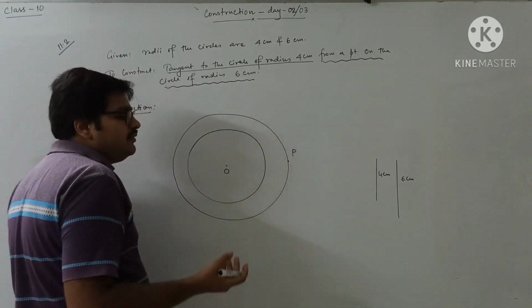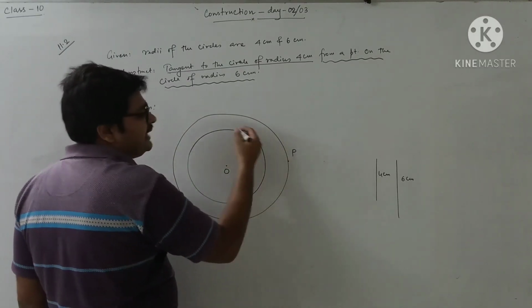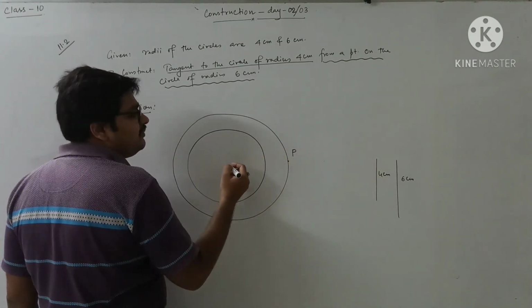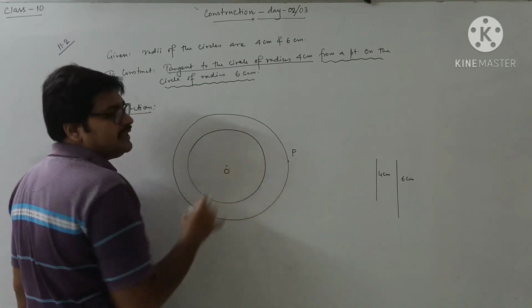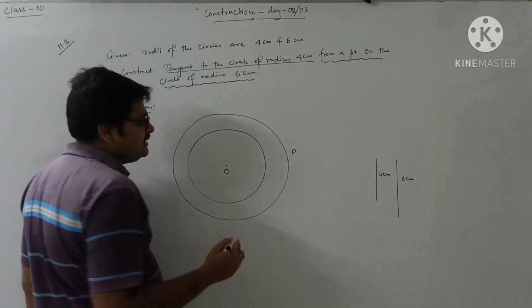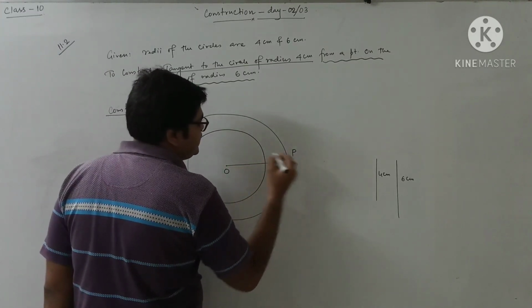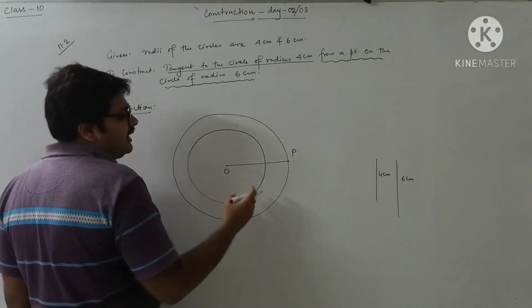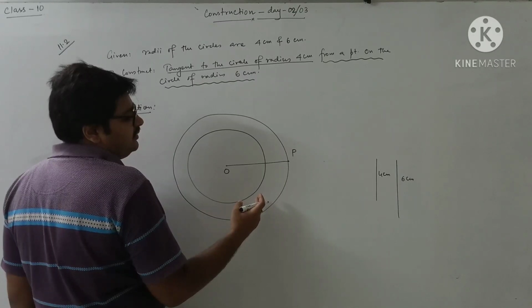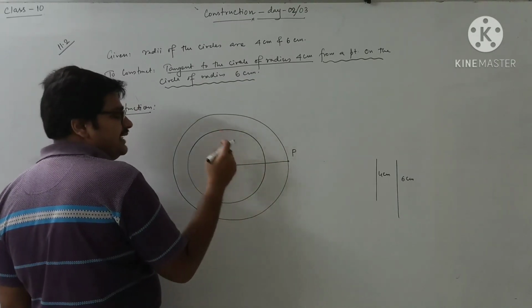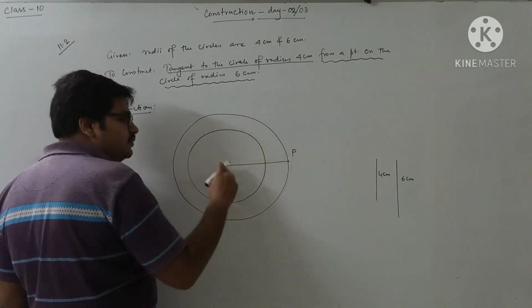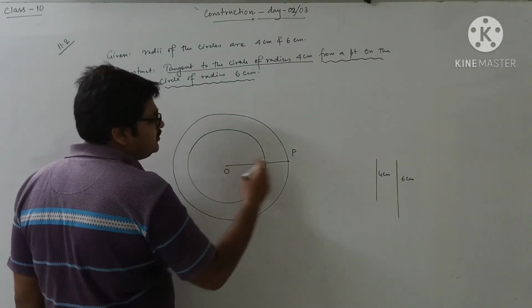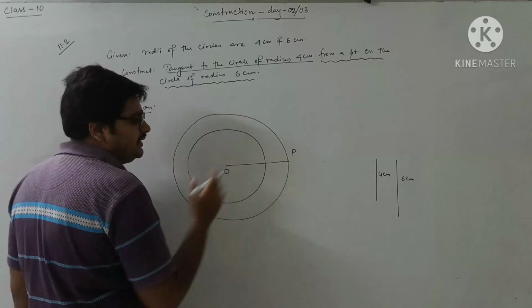The procedure you know. From which point I want to draw the tangent, we will join that point to the center of the circle to which we want to draw the tangent. Last day I already discussed it. So I will join OP here first. Now I will draw the perpendicular bisector of this line joining the center to that external point, from where we are going to draw the tangent. I want to draw the perpendicular bisector of that OP.